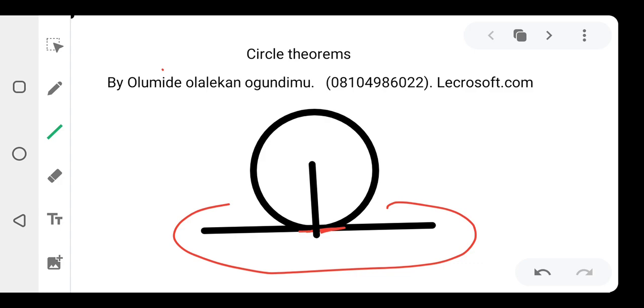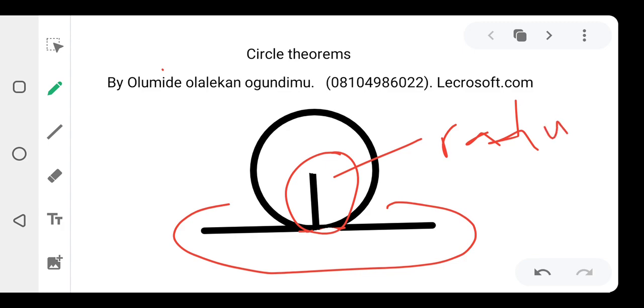Whenever the tangent is being touched by a radius, this is the radius, this line coming from the center of the circle. Don't mind my drawing. Okay, I think it's okay like this. So whenever a tangent is being touched by a radius, it forms an angle of 90 degrees. It forms a right angle. That's one thing you need to know about tangent.